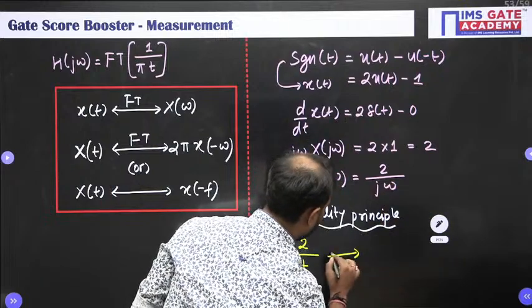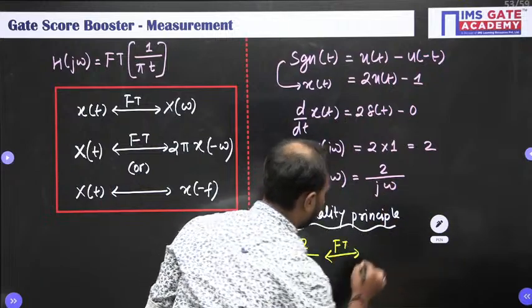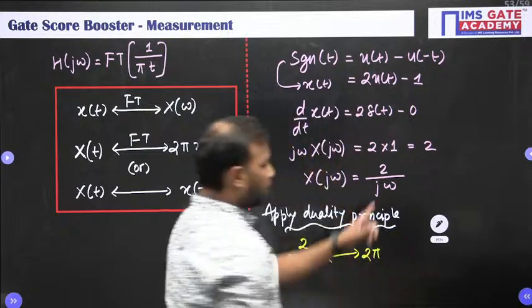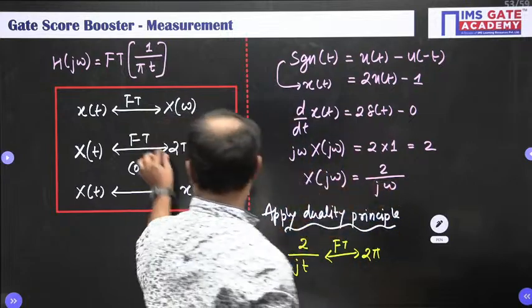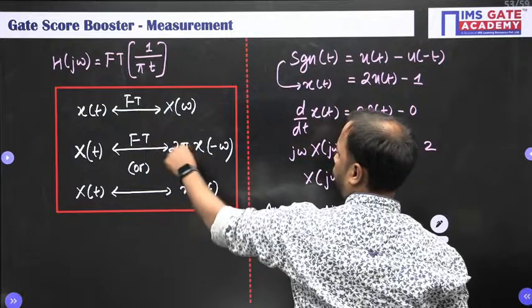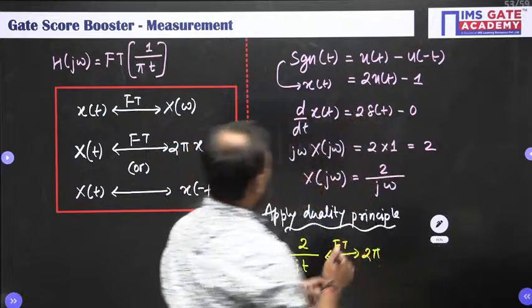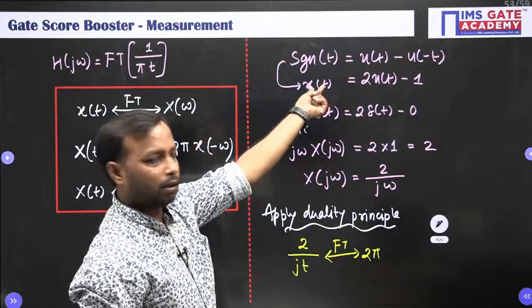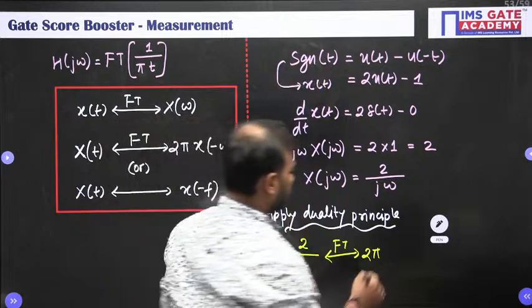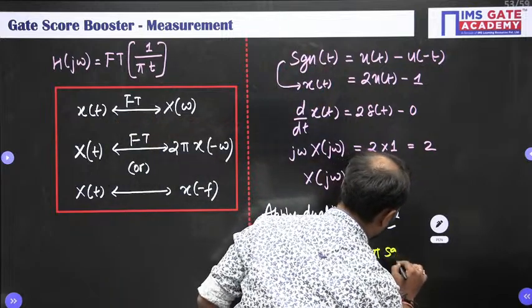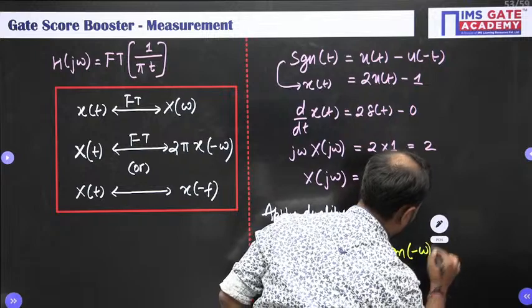Then its Fourier transform will be 2 pi, like you have replaced omega with t. So you need to use this formula, 2 pi times this x, your x of t. Wherever you have t, replace with minus omega. So it will be signum of minus omega.